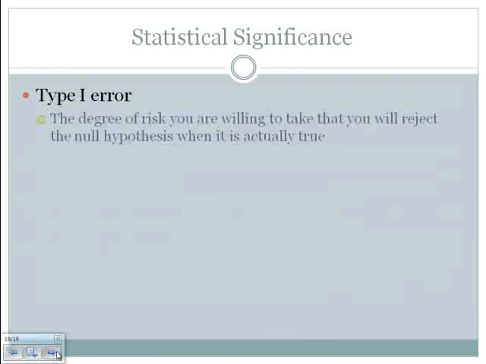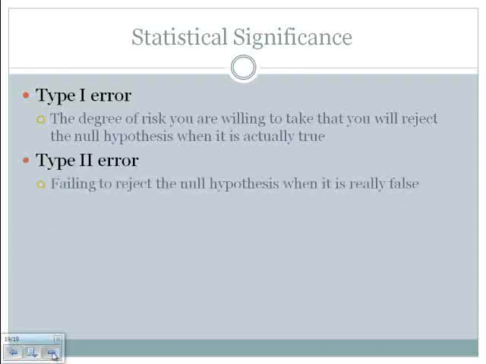All right, the last thing that we need to look at here is the types of errors that we might make when we are conducting research. There are 2 types of errors that we might make. They are called a type 1 error and a type 2 error.